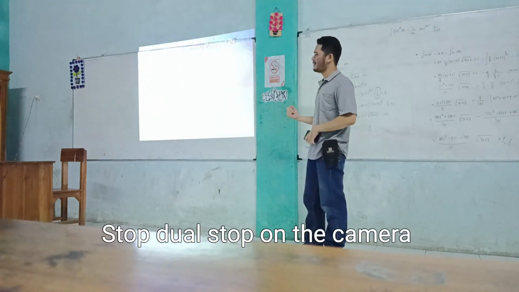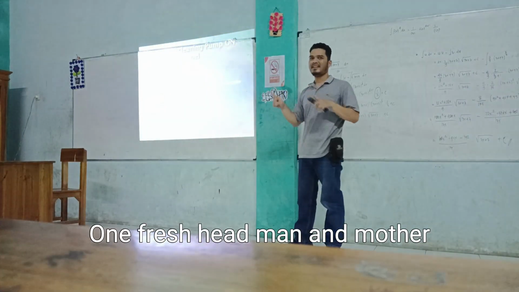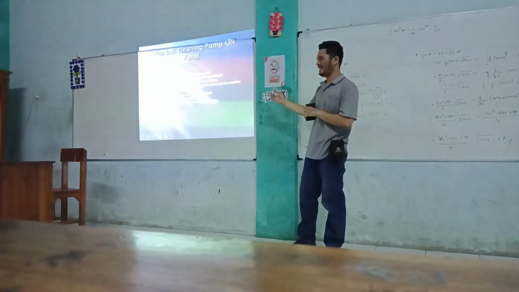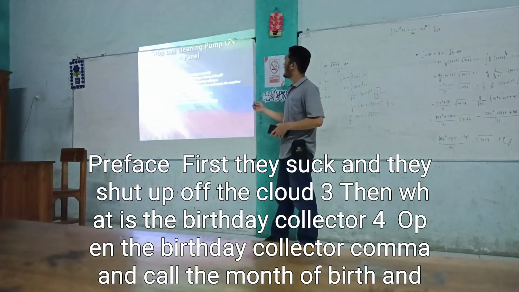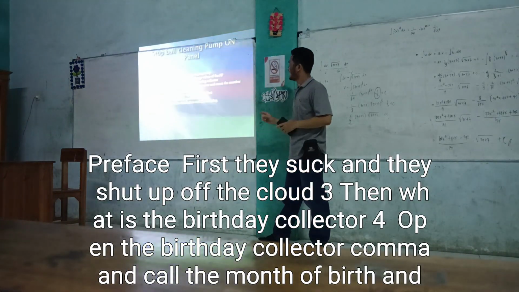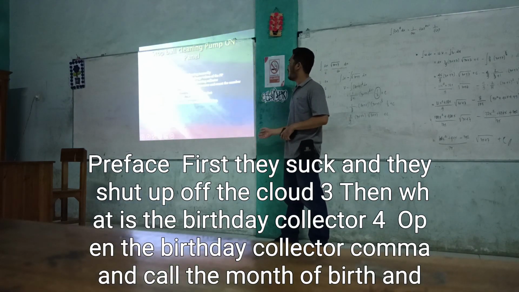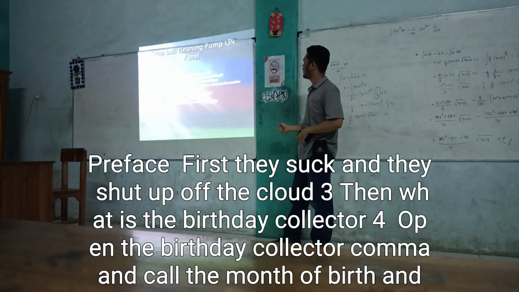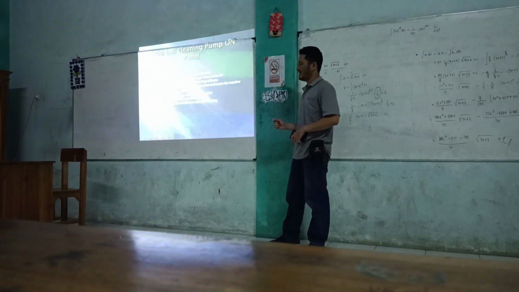Stop the balcony pump on the panel. 1. Press F9 on the panel. 2. Close the suction and discharge valve of the pump. 3. Drain the water in the balcony collector. 4. Open the balcony collector cover and hold the mountain of bus and still there.